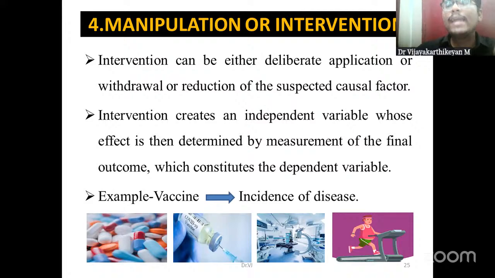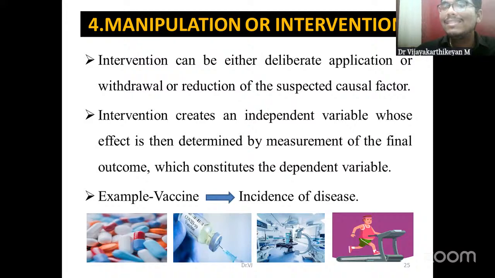By introducing this intervention, what we generate is known as the independent variable. Based upon this intervention, the outcome which we get is the dependent variable. As the name itself indicates, the outcome depends upon the intervention. That is why the outcome is a dependent variable, whereas the intervention is an independent variable.